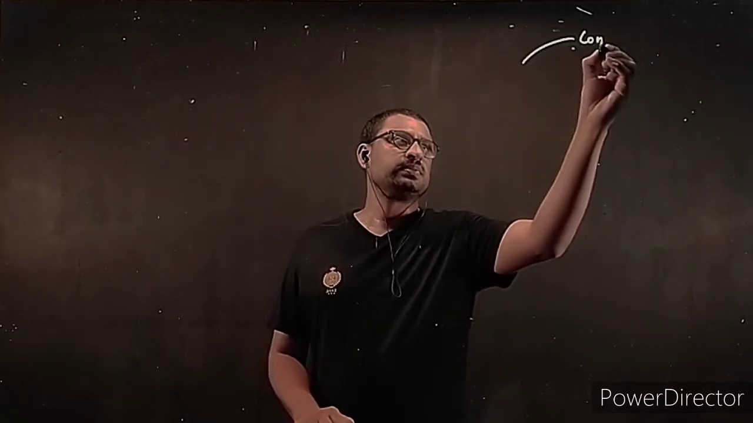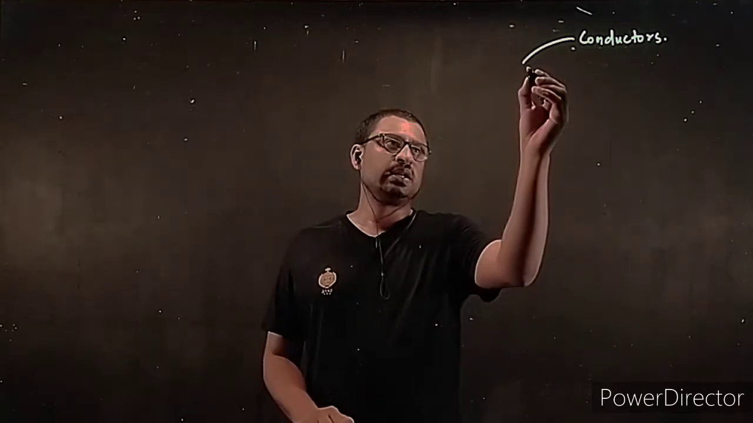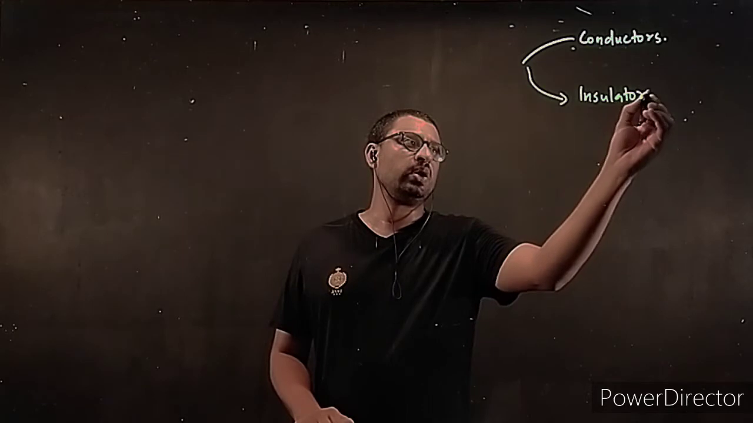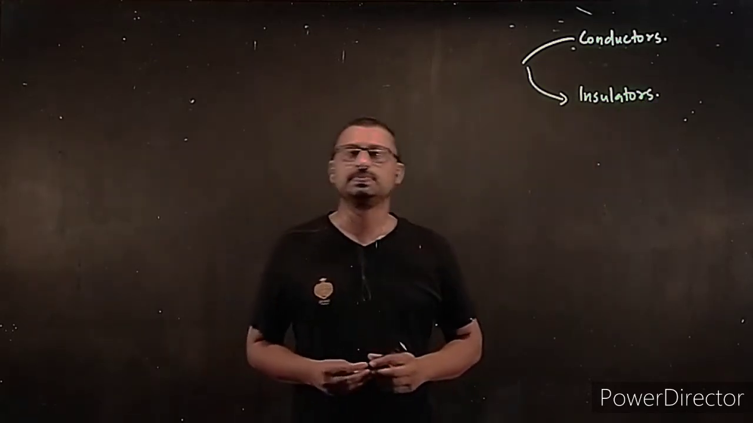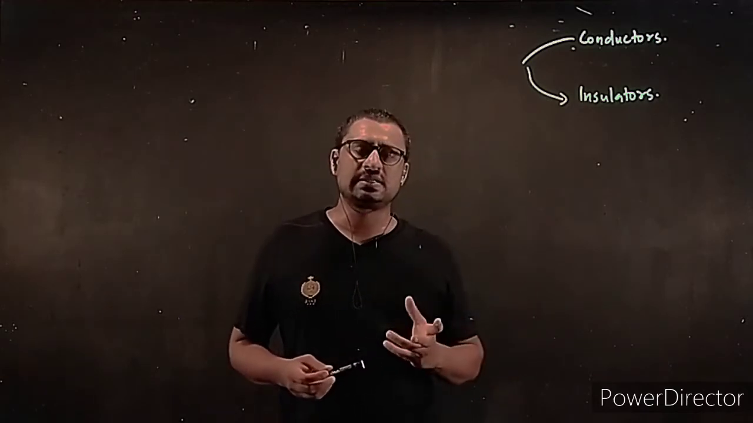Today we want to move on to a new chapter, which is current electricity. You know, substances are classified into two. One is conductors, which allow electricity to pass through it, and the other is insulators, which do not allow electricity to pass through it. What is the main difference between conductors and insulators?